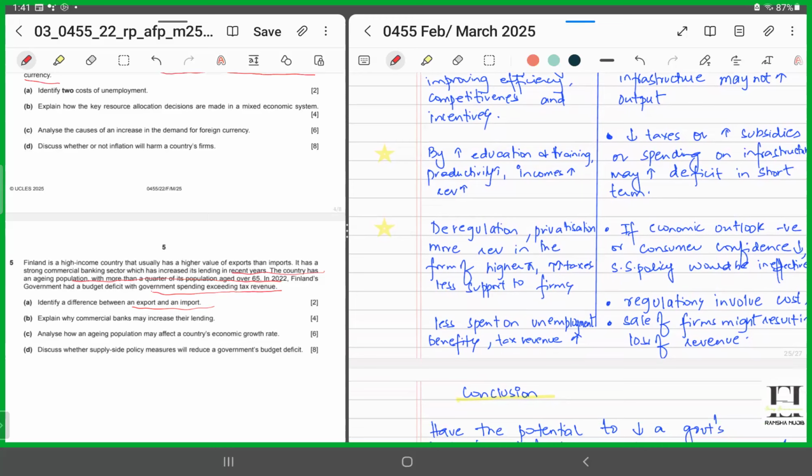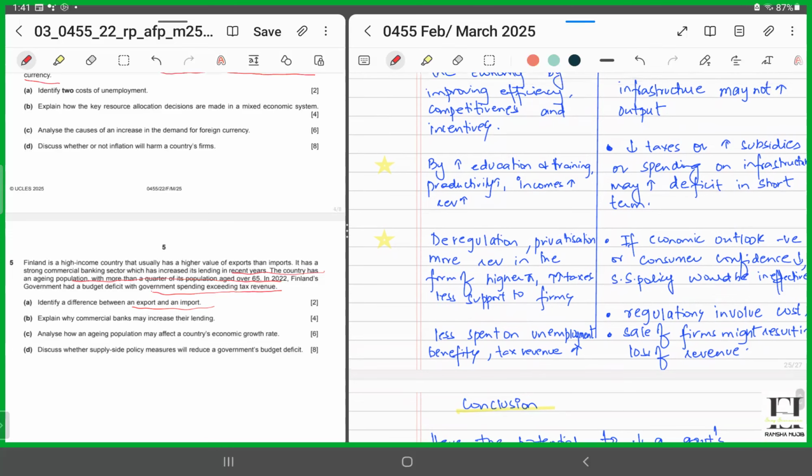They increase the revenue through deregulation and promoting privatization. It causes more revenue in the form of higher profits, or by imposing taxes. You could say the government would be spending less on unemployment benefits. As a result, the tax revenue is going to rise, right?